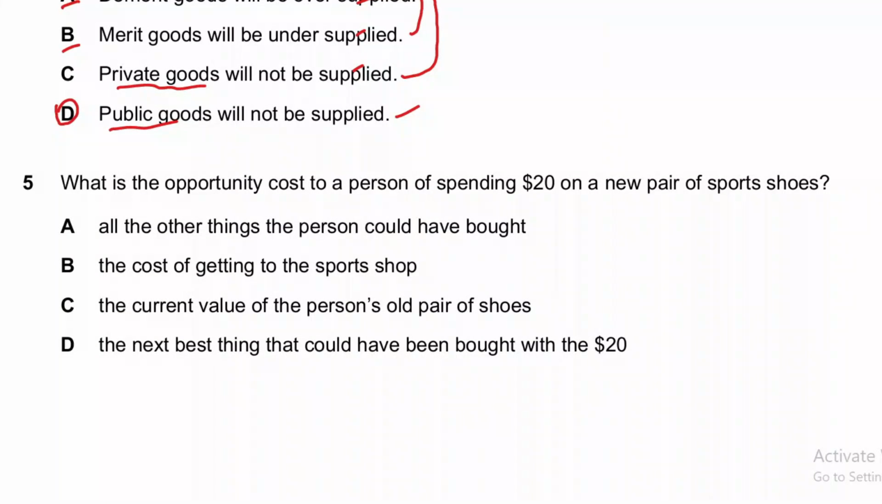What is the opportunity cost to a person of spending $20 on a new pair of sports shoes? So he has $20, and what will be the opportunity cost if he uses these $20 to purchase a pair of sports shoes? Option D is the correct answer: the next best thing that could have been bought with $20. For example, you had the option to purchase sports shoes, or you could have watched a movie in the cinema. So watching a movie would be the next best option that you will sacrifice.